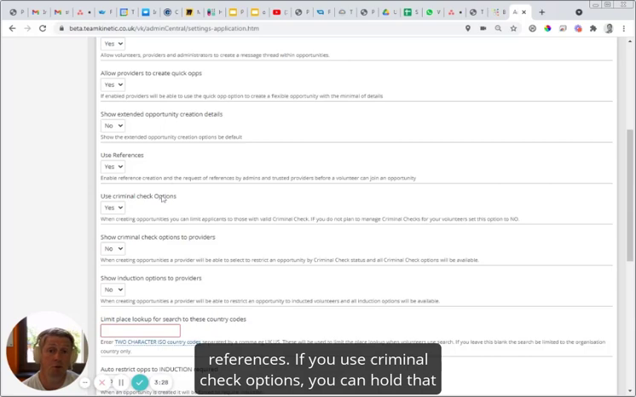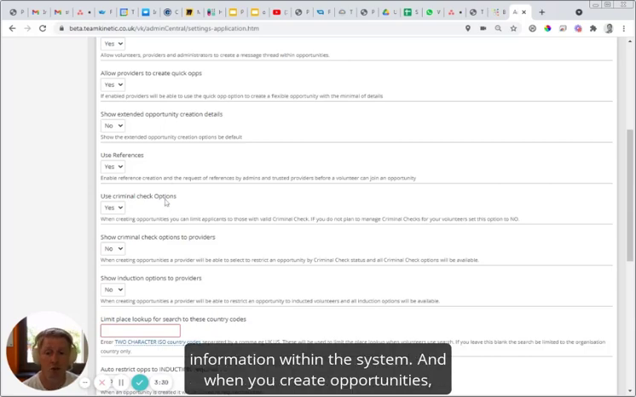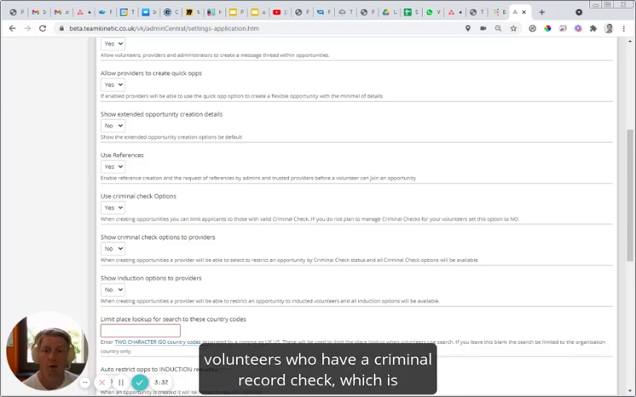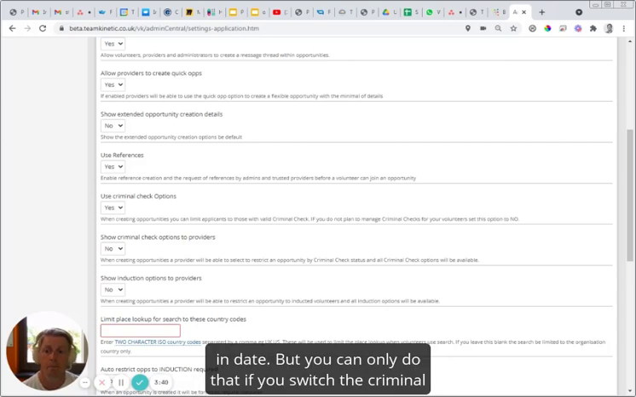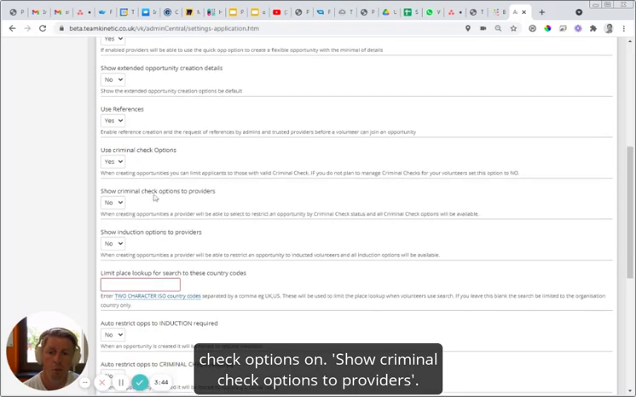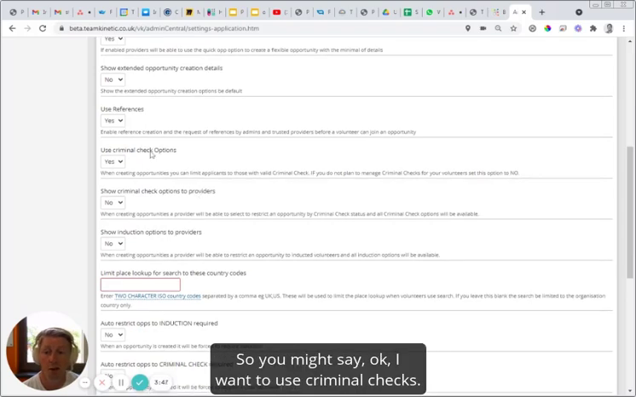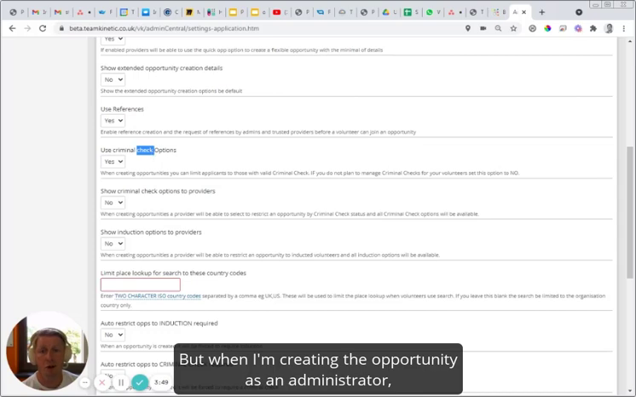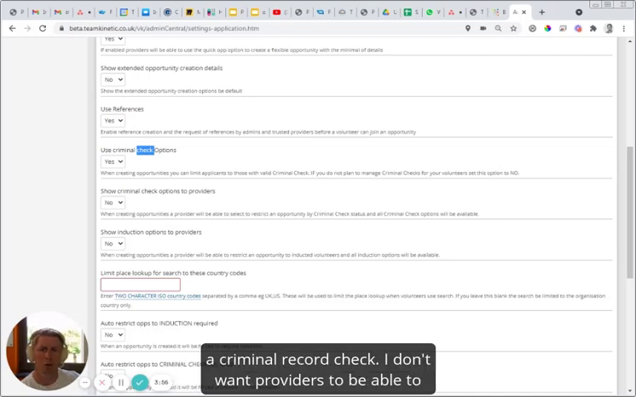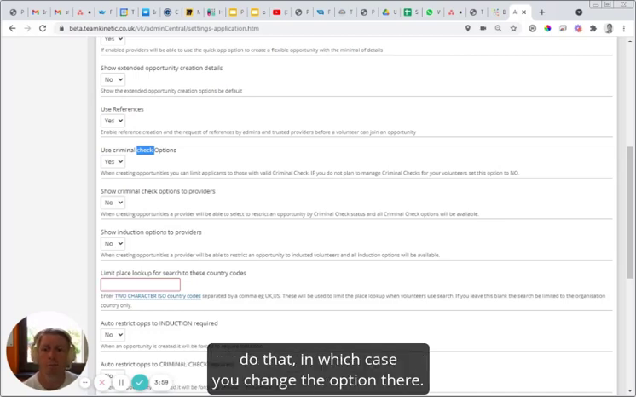Use criminal check options. Similar to the references, if you use criminal check options, you can hold that information within the system. When you create opportunities, you could say this opportunity requires only volunteers who have a criminal record check which is in date. But you can only do that if you've switched the criminal check options on. Show criminal check options to providers. You might say, I want to use criminal checks, but when creating the opportunity as an administrator, I only want myself to be able to create opportunities which require a criminal record check. I don't want providers to be able to do that, in which case you change the option there.